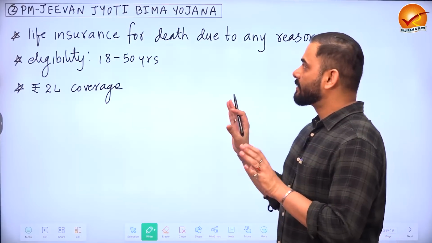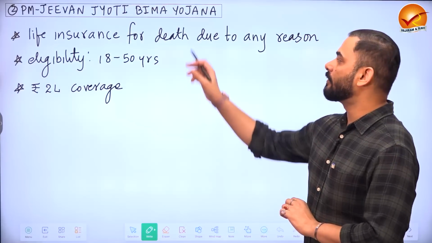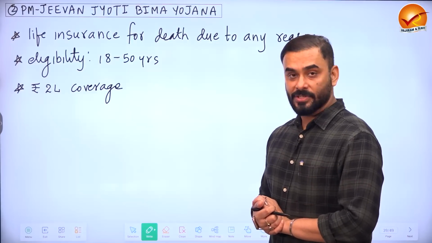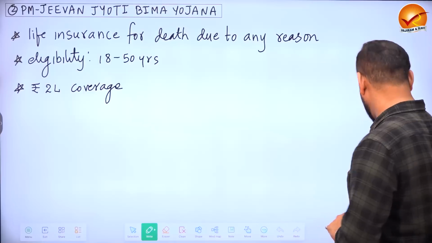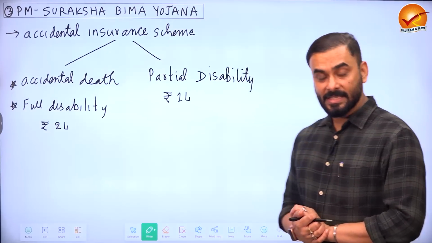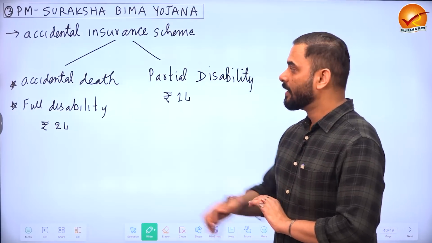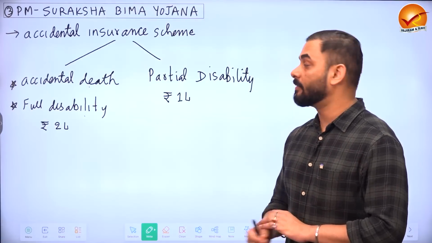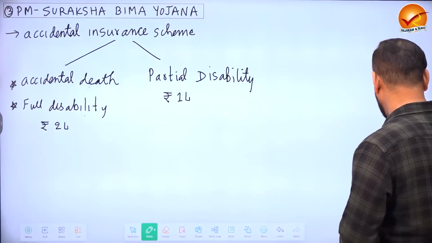Then there is another scheme called PM Jeevan Jyoti Bima Yojana. This scheme is related to eventualities like death. In case of death, if you have opted for this insurance, you will get a cover of 2 lakh rupees, and eligibility for this scheme is 18 to 50 years of age. There is another insurance scheme called PM Suraksha Bima Yojana. This scheme is related to accident. If you suffer from an accident and have opted for the scheme, in case of accidental death or full disability because of accident, 2 lakh rupees is given by the government. But for partial disability because of accident, 1 lakh rupees cover is provided by the government.